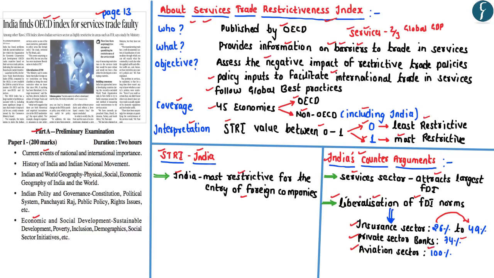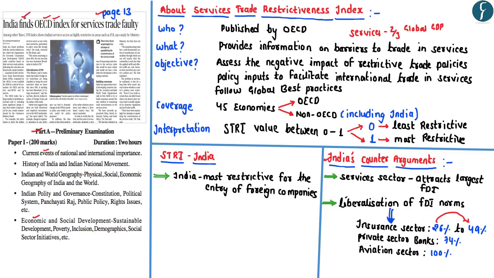Now, the government of India believes that in spite of various policy measures undertaken in order to facilitate international trade in services, the Services Trade Restrictiveness Index has failed to capture these policy measures, and accordingly, the government of India has highlighted that the index is actually faulty.